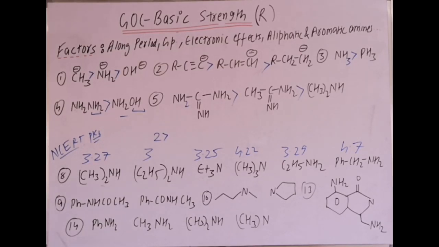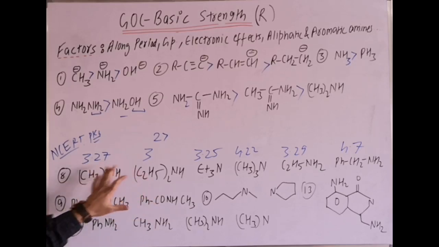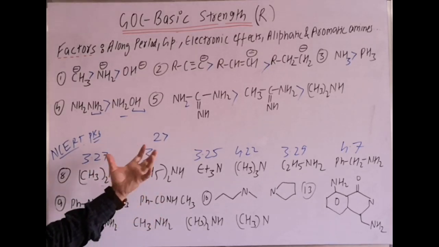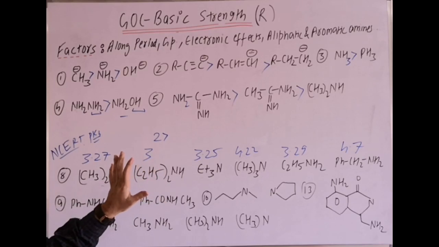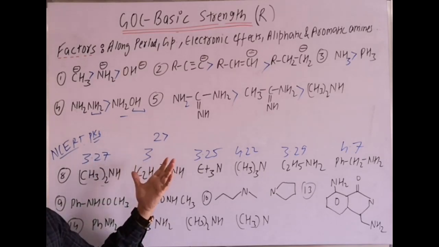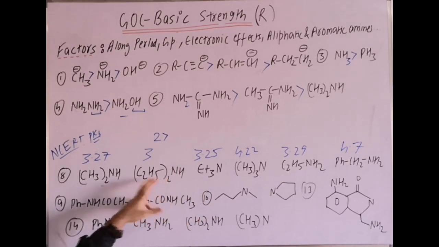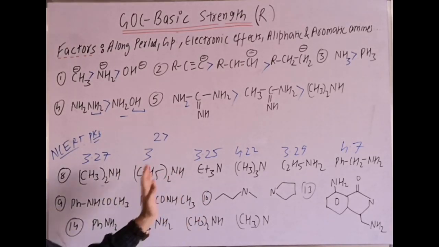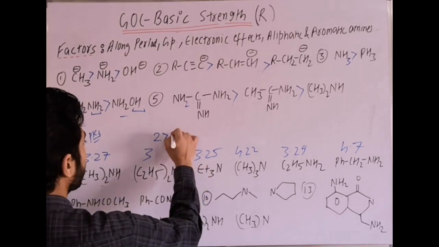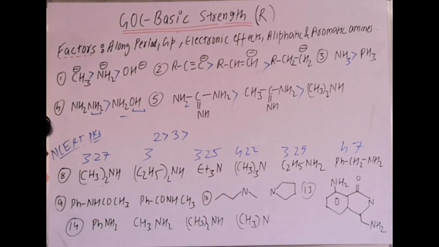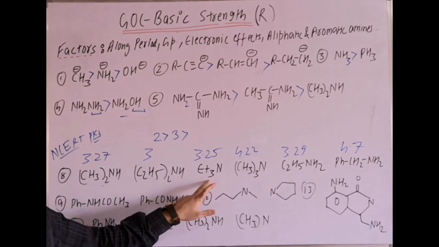Why? We can explain that here, among them, it is secondary with more plus I effect. In aqueous solution, secondaries are the maximum. Among them, in secondary we can take more inductive effect, so more basic strength. Then which one comes next? The next value is 3.25, then 3.27. That means here the third is more basic, which is the tertiary amine, and it is from ethylamine.